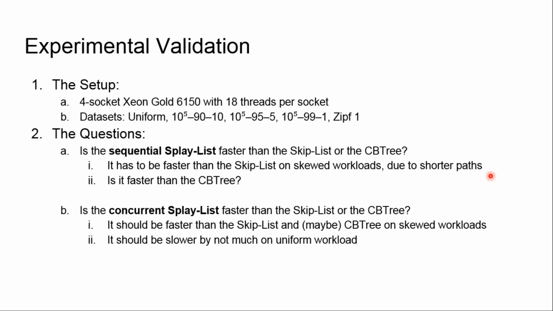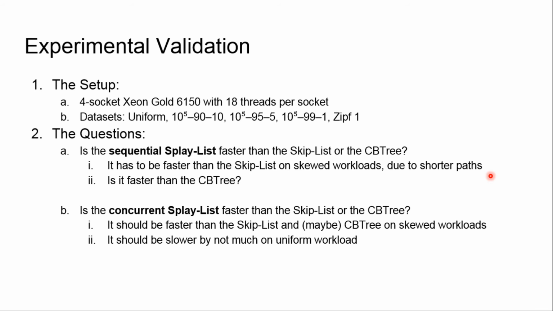So let's come to the experiment. We have a setup with 4 Xeon Gold sockets with 18 threads per socket, so in total 72 threads, and we test on 8 workloads. At first we have a uniform workload where we ask contains operations on 10 to the power of 5 elements with uniform probability.